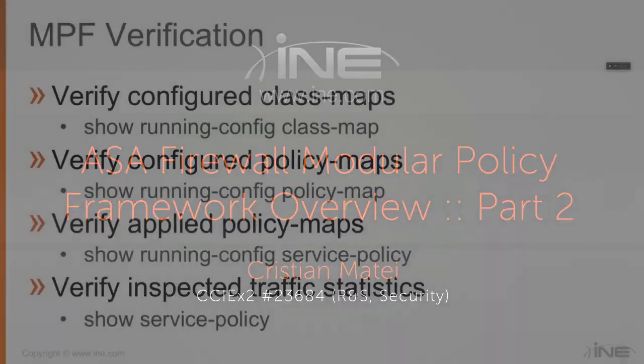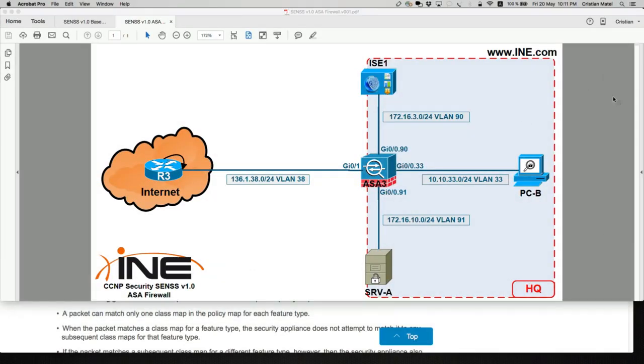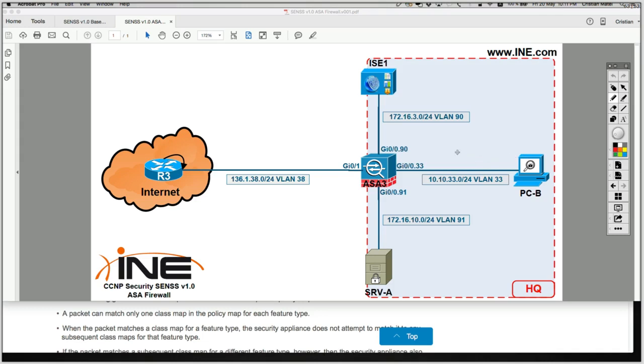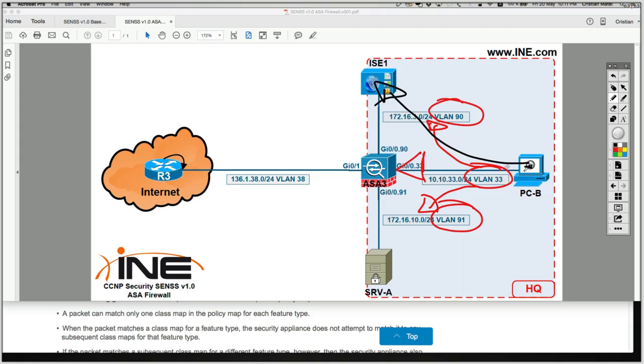Like, for example, with the current use case, all IP traffic is allowed. Currently, we have that inbound ACL applied on this interface in here, which allows all IP traffic to flow from VLAN 33 to this DMZ subnet on VLAN 90, and from VLAN 33 to this DMZ subnet on VLAN 91. So all traffic is allowed, which means whatever IP traffic I send in this direction to Cisco ICE or in this direction to server A is going to be allowed. The big question is, will the return traffic be allowed to flow back in?